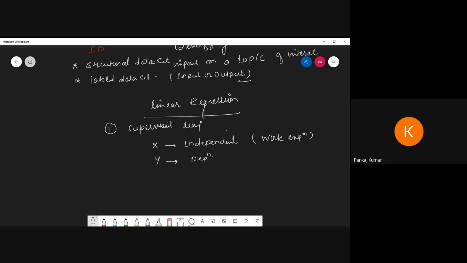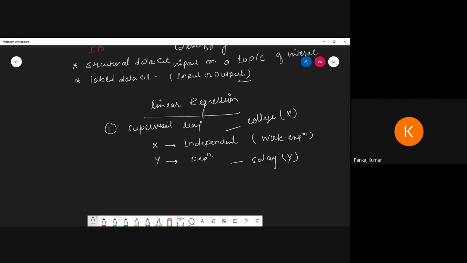Here your college matters, and your salary is based upon it. So this is the independent variable x and this is the dependent variable y. Now y is dependent on x. We can change the value of x and y changes also. When we change the value of x, y automatically changes.